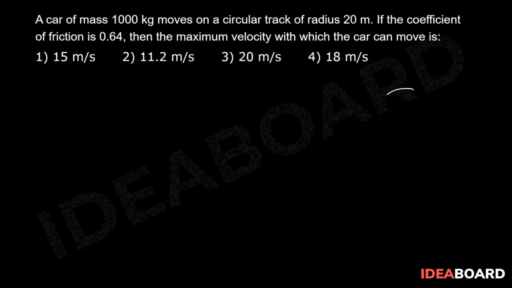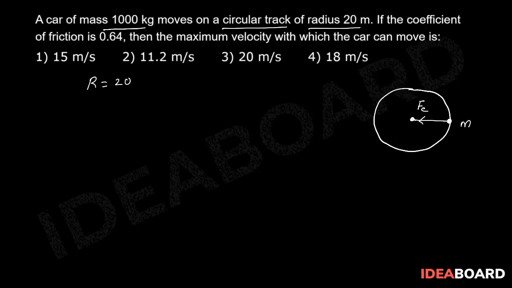For a particle to exhibit circular motion, there should be a force acting on the particle towards the center of that circular track, which is called a centripetal force. In this problem, it is said that a car of mass 1000 kg moves on a circular track of radius 20 meter. So the radius of this circular track is given as 20 meter. The coefficient of friction is given as 0.64.